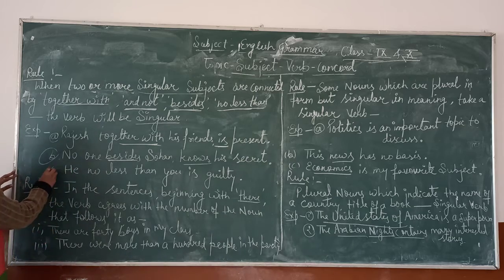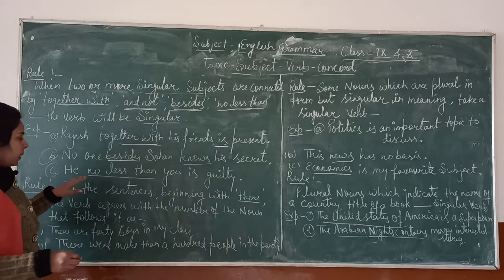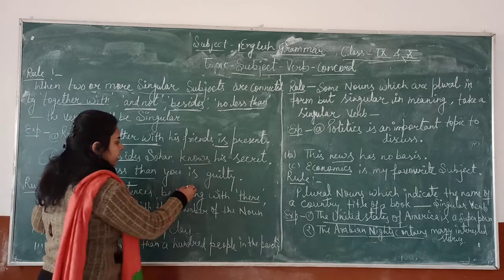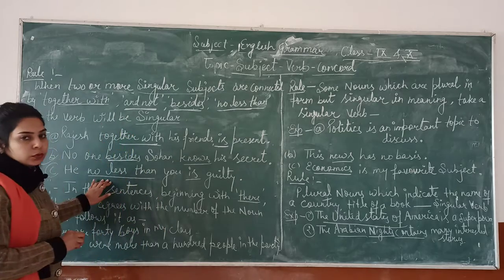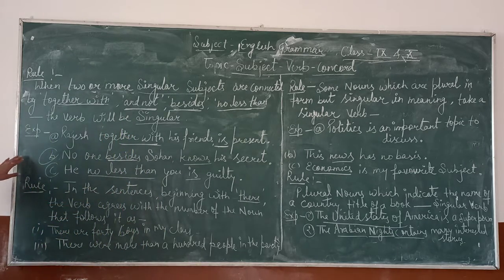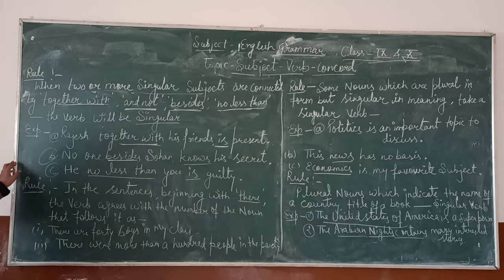Next is he no less than you. He no less than you is guilty. We have to use the singular form of the verb here. So students, the rule is when two or more singular subjects are connected by together with, and not, besides, no less than, then we have to use the singular form of the verb.